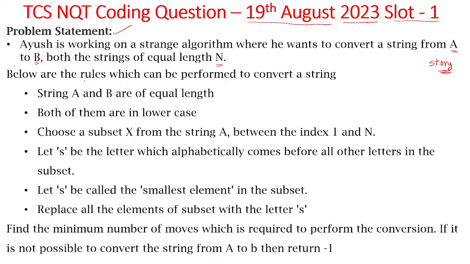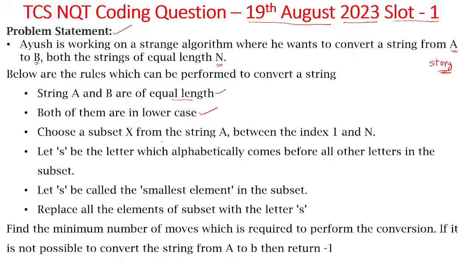Below are the rules which can be performed to convert a string. String A and B are of equal length. This is the first rule. And even if you create a new string, it should have the same length as the previous string. Then both of them are in lowercase. This is another important point to be noted.